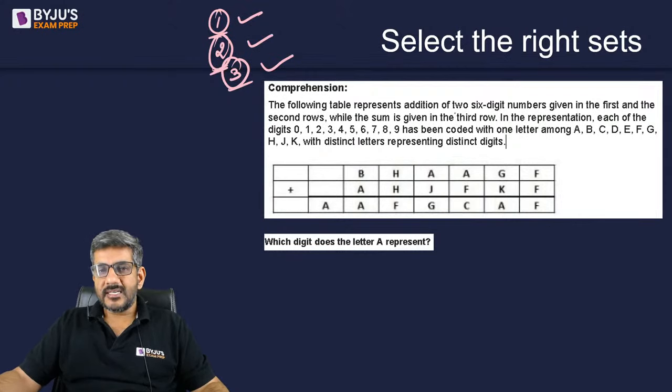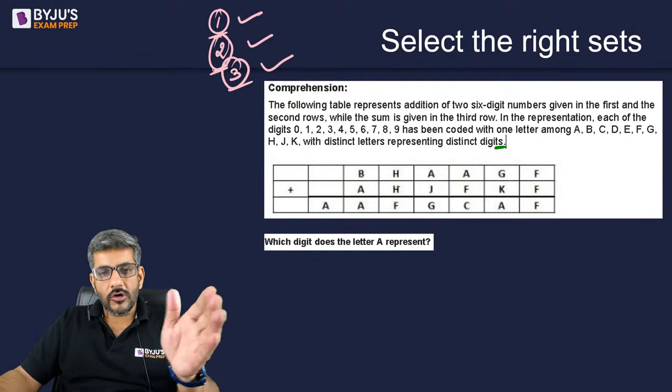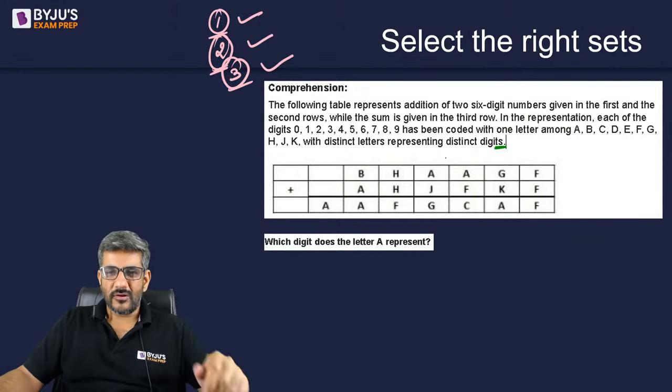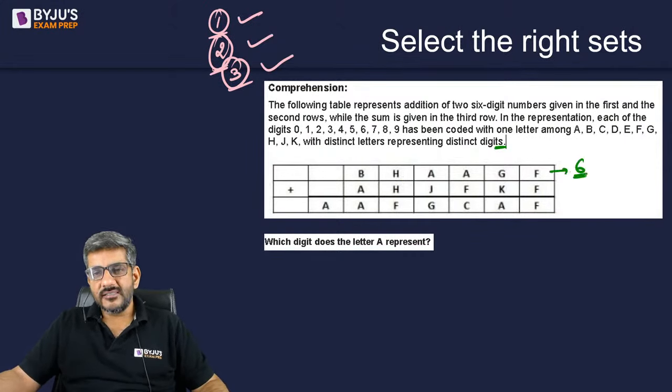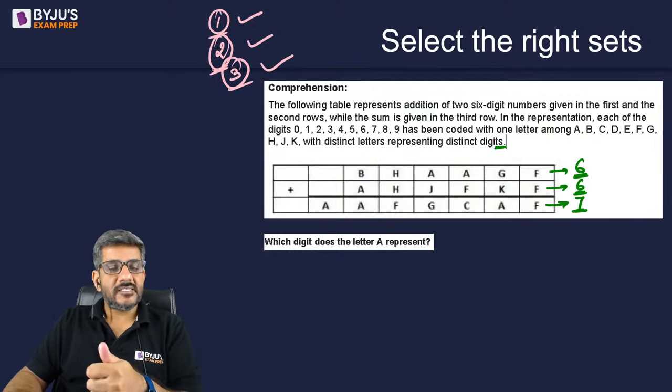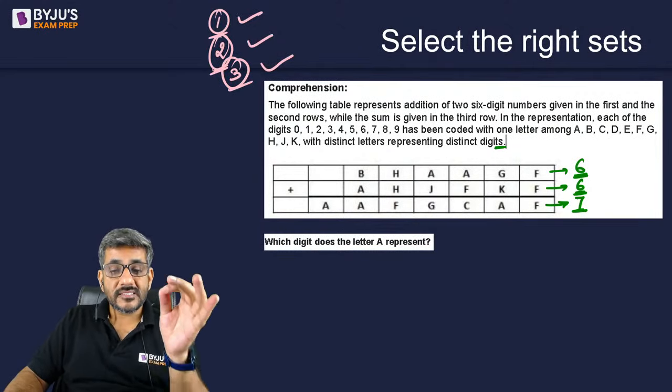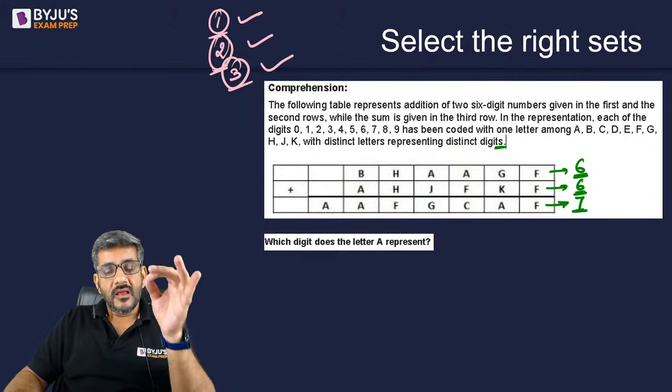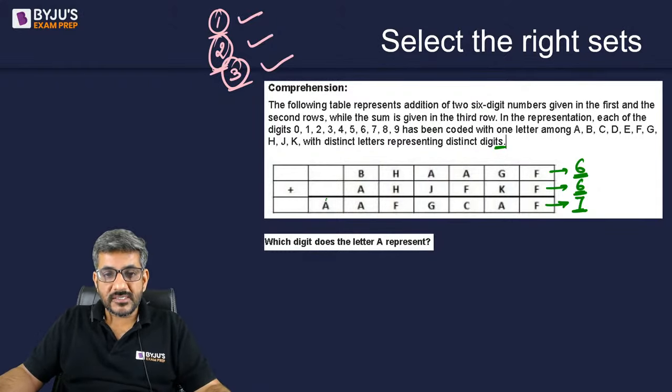Even after this, when I have started, now see, what did I do? The following table represents addition of two 6-digit numbers given in the first and second rows, while the sum is given in the third row. In the representation, each of the digits 0 to 9 has been coded with one letter among A to K with distinct letters representing digits. So all these digits are representing letters from 0 to 9 in any order. So I have a 6-digit number, another 6-digit number, they are adding up to a 7-digit number. If I am adding a 6-digit number with another 6-digit number, can I surely say that if the summation is a 7-digit number, it must be starting with 1?